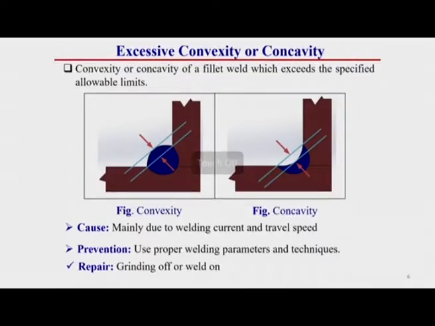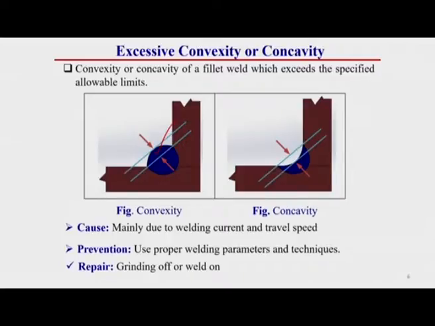Now, excessive convexity or concavity. This is convexity or concavity of a fillet weld which exceeds the specified allowable limits. You see this convexity, that means from this figure, this weld bead shape is convex in nature. These types of convexity or concavity occur in the case of fillet welding joints.